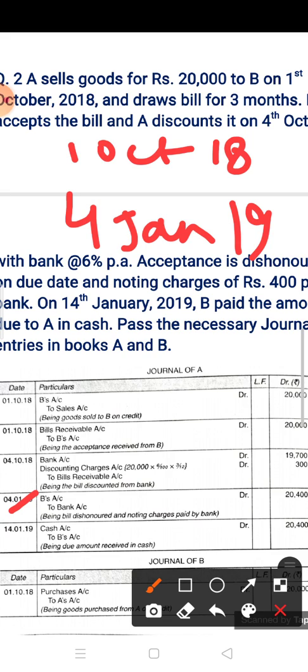So what is the entry? This is the case of discounted with the bank. So drawer's account debit to bank. So the entry will be drawer to bank. Now what about the noting charges? Here no cash entry you have to make because it is already in bank. So write down the entry: 20,000 is the bill amount plus 400 noting charges, like this.